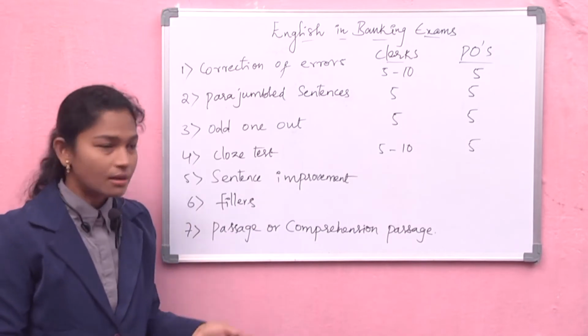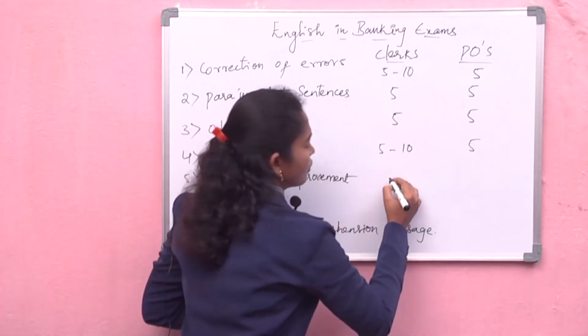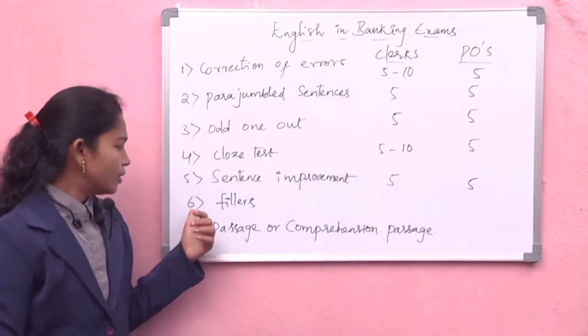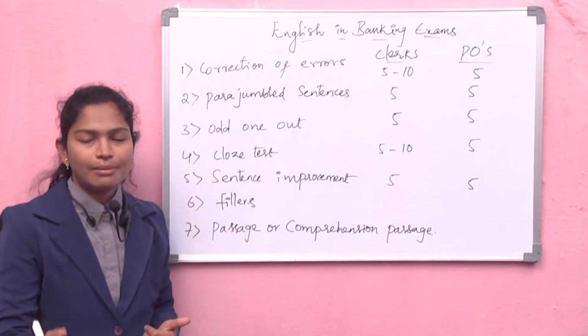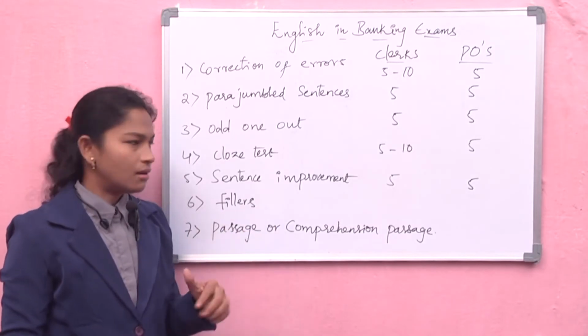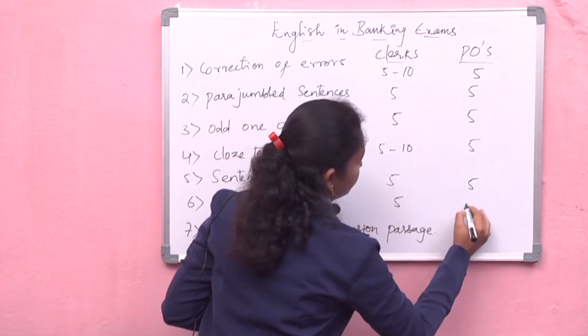Either it may be clerks or POs, we will be having it for 5 marks. Then you are having fillers, and fillers means blanks. For fillers, we are going to get them in both clerks and POs for nearly 5 marks.